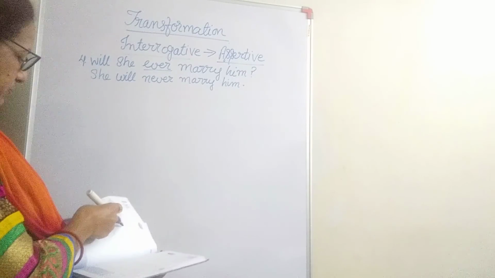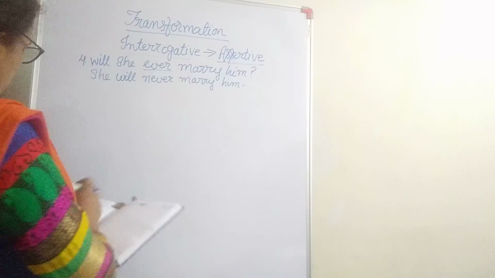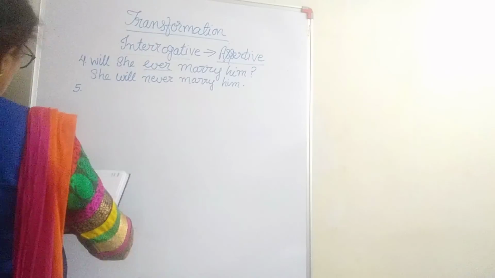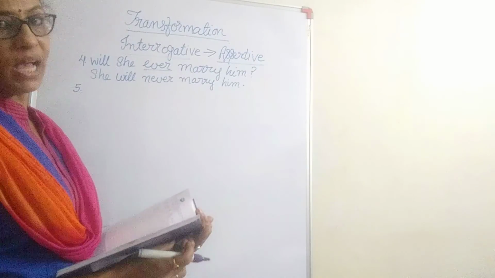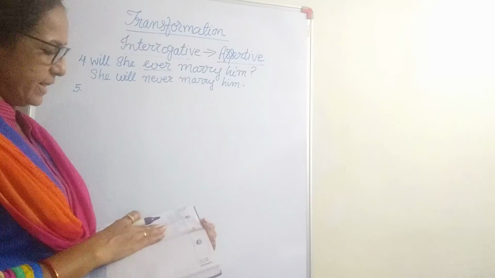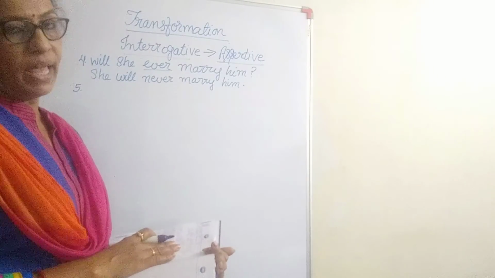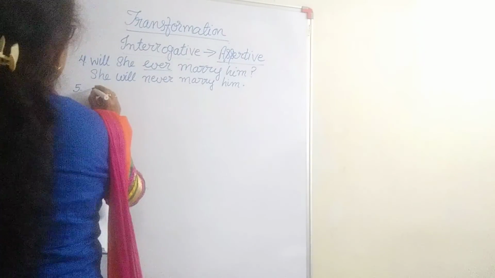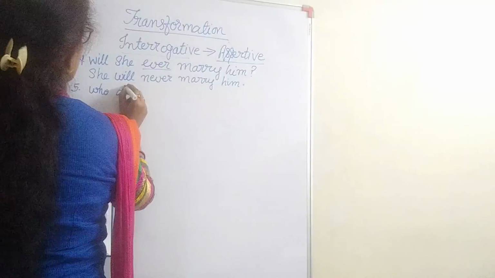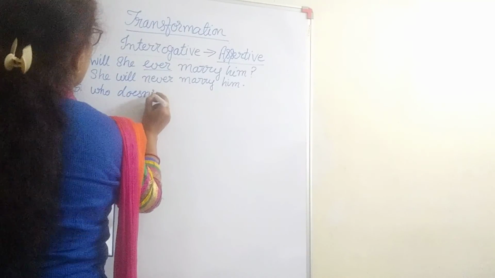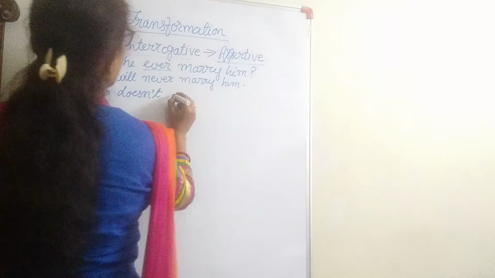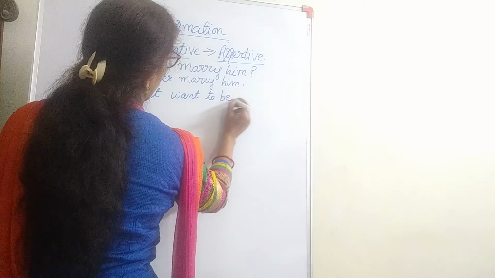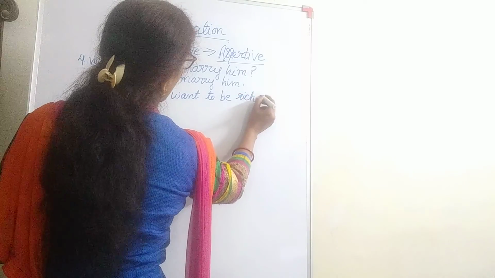Let's take some more examples. The WH word we are taking: who. We have given you the form: who plus do, don't, does, didn't, if it is, then it will become everybody, everyone and all. So, who doesn't want to be rich? Who doesn't want to be rich?